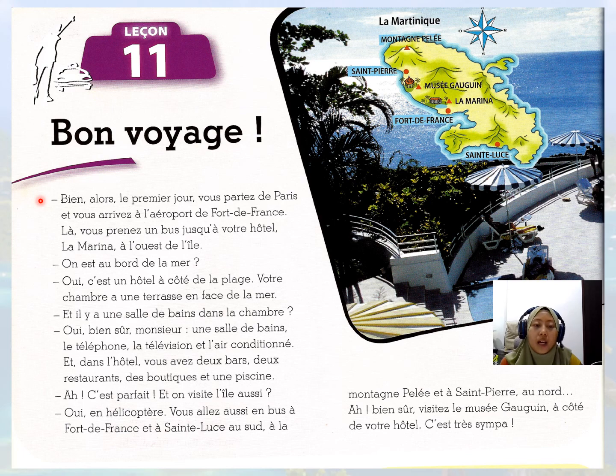Bien. Alors, le premier jour, vous partez de Paris et vous arrivez à l'aéroport de Fort-de-France. Là, vous prenez un bus jusqu'à votre hôtel, la Marina, à l'ouest de l'île.